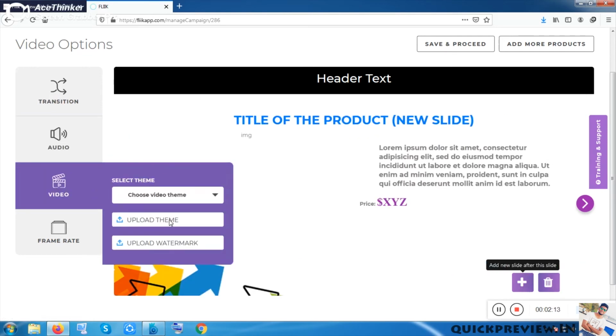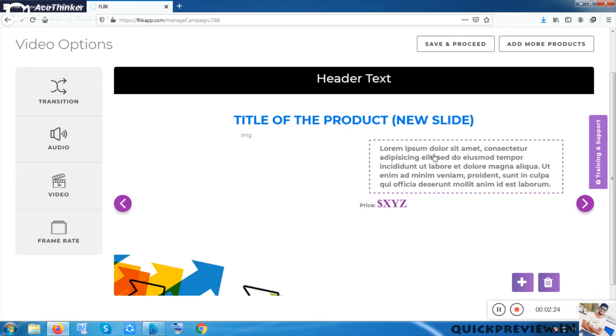You can upload a theme, you can upload your watermark, you can choose video themes here. So many video themes are given here. But as this is a review version, maybe it is working a little awkwardly.